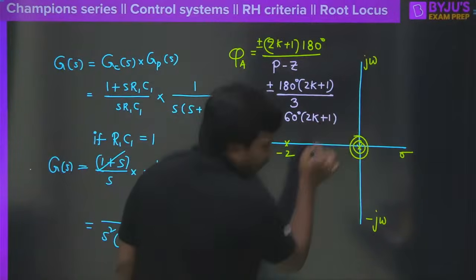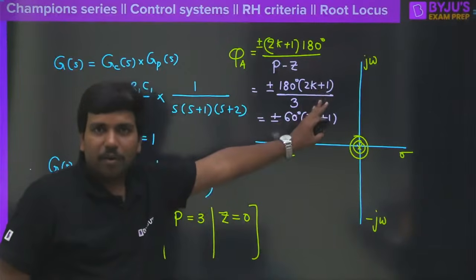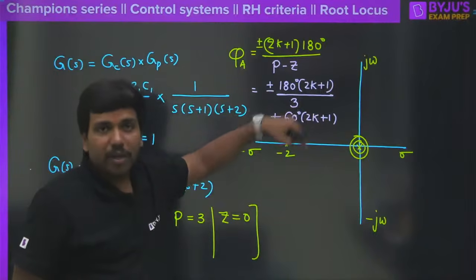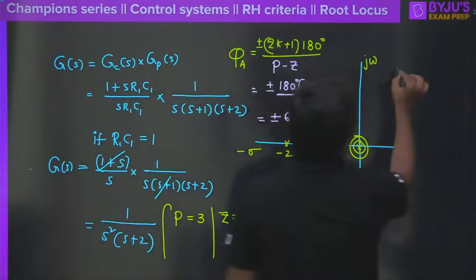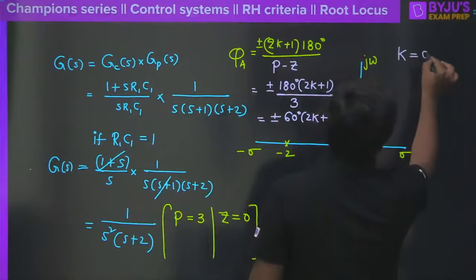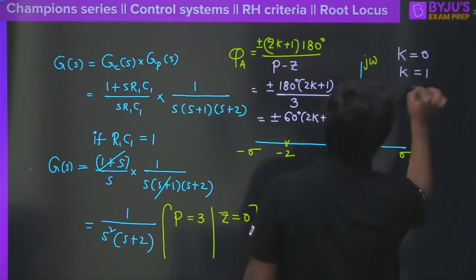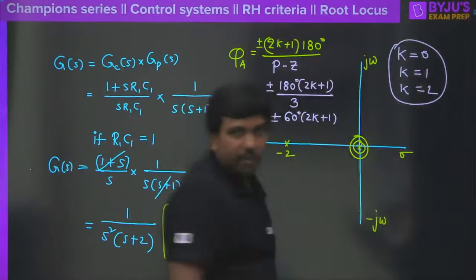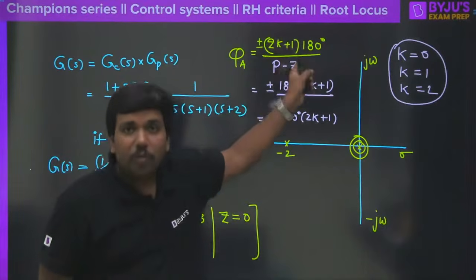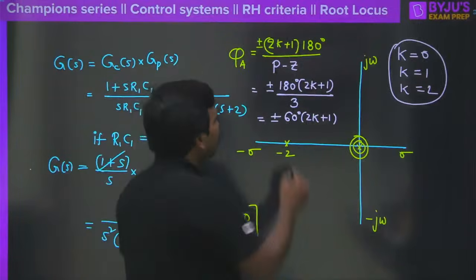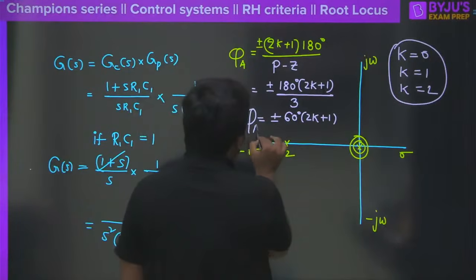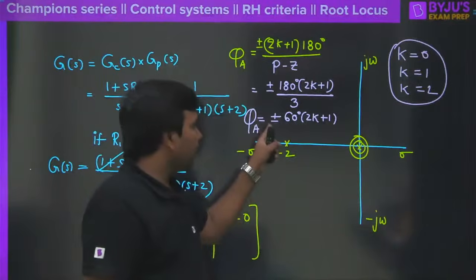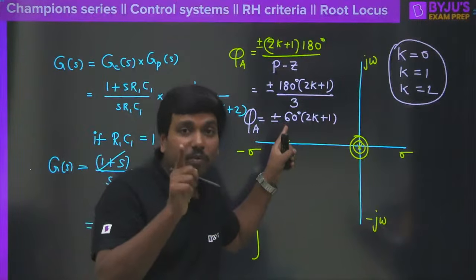Now tell me, is there any possibility to have the angle of asymptote equal to 90 degrees? Why? Because k will take an integer value. k can be 0, or 1, or 2. So these are the only values possible for the angle of asymptotes: odd multiples of 60. You will be getting the angle of asymptotes equal to odd multiples of 60.